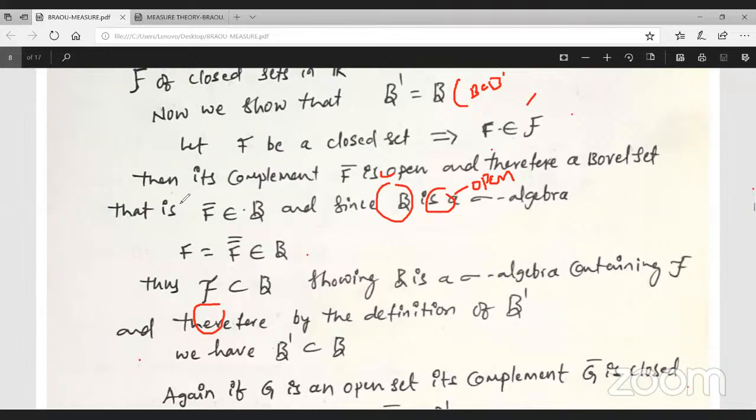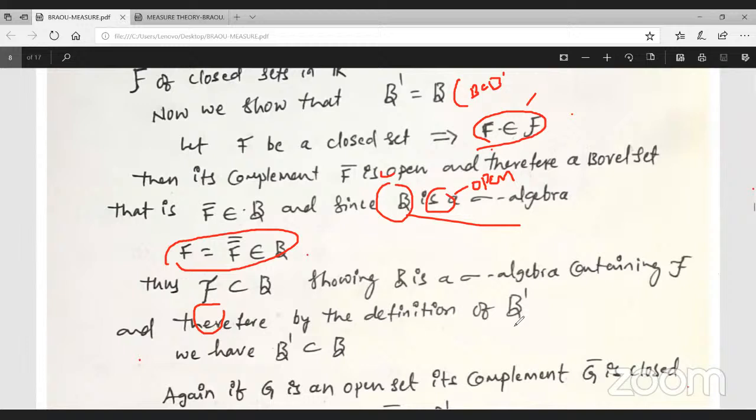Suppose F belongs to the capital F, that is, F is a closed set. By using that the complement is open, it automatically belongs to B only. And B is a sigma algebra, which means we have conditions: we can consider any element in B, and its complement is also in B. Therefore F double bar equals F only. Any element F is also in B, therefore F is a subset of B, showing that B is a sigma algebra containing F.